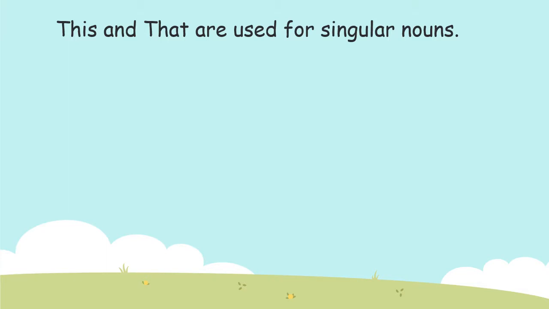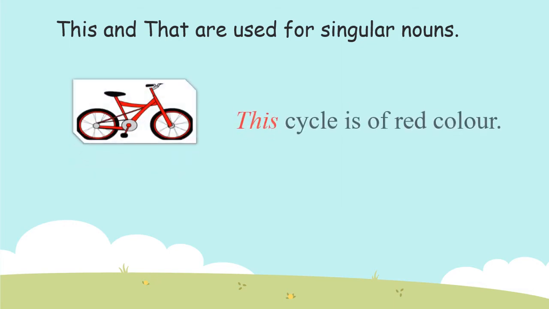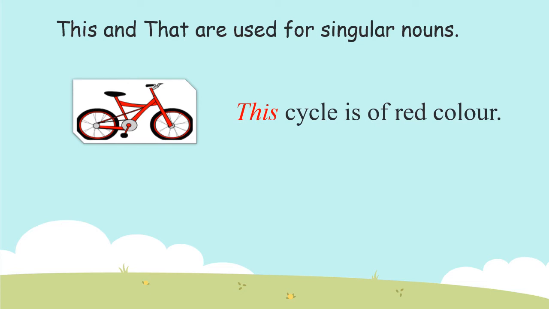This and that are used for singular nouns. When we are referring to objects that are singular in number, at that time we use the demonstrative adjectives this and that. This cycle is of red color.